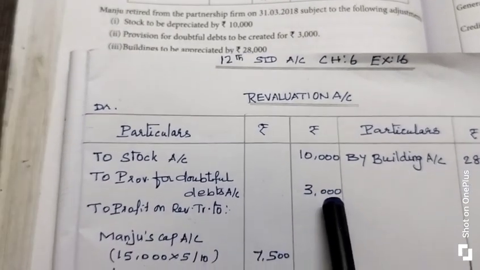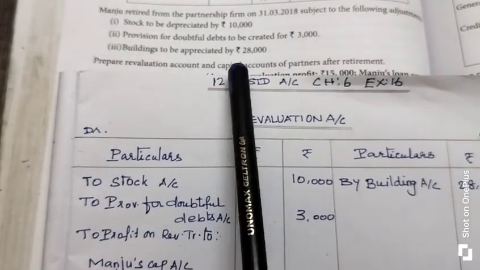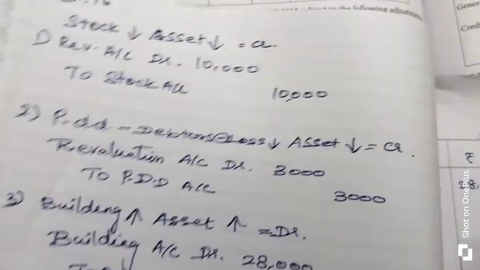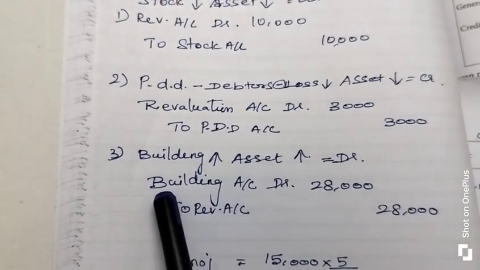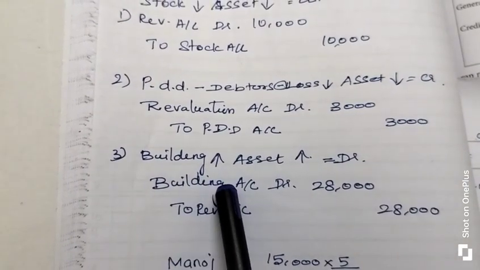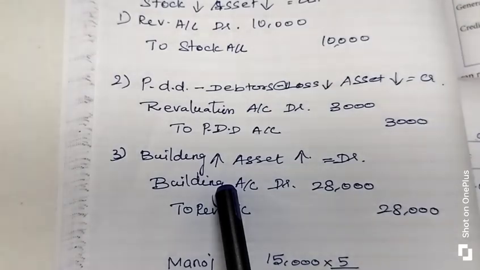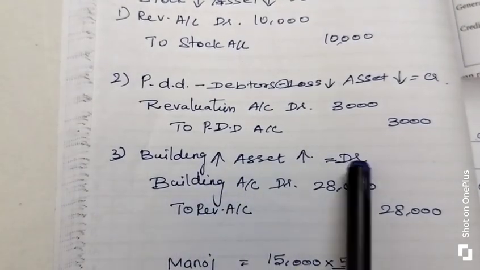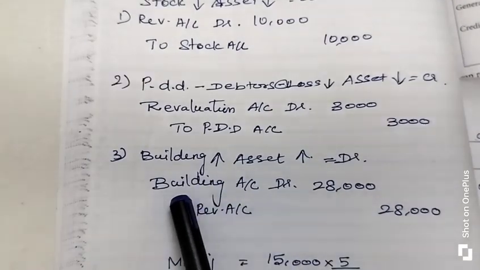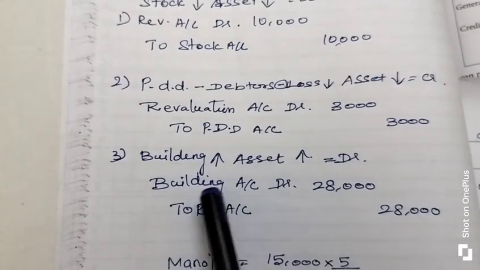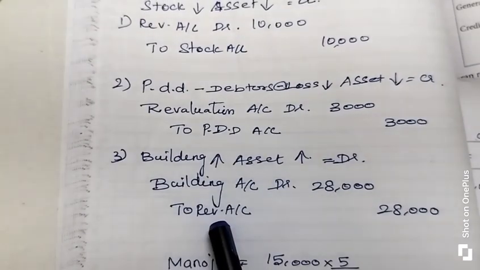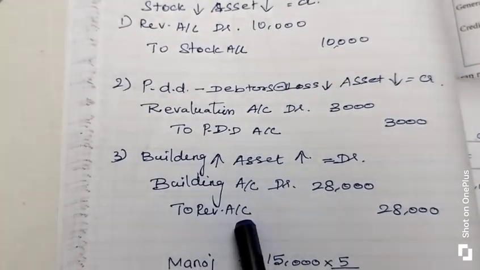The third adjustment is building to be appreciated. Whenever a building is appreciated, the asset account increases. Whenever an asset account increases, it is to be debited. So the building account is to be debited. Which account is to be credited? The revaluation account is to be credited.